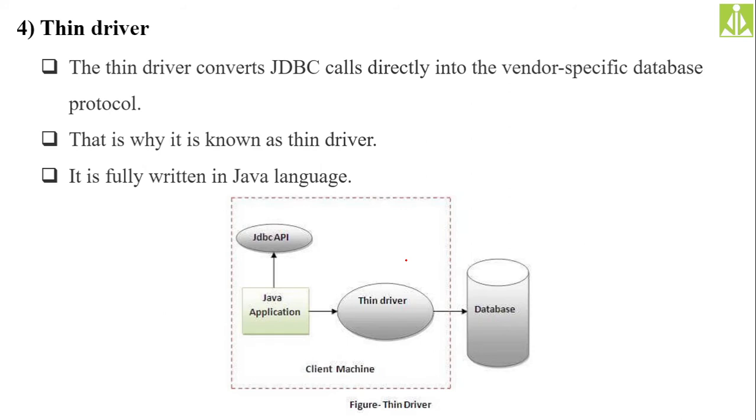And our final approach, the thin driver, which converts JDBC calls directly into vendor specific protocol. So now no middle tier, no ODBC driver, no vendor specific library files, nothing. Directly the JDBC calls we are converting into vendor specific. There is no mediator now. That is the reason why it is known as thin driver. Thin means very small. Directly it will convert these method calls into database specific protocol.